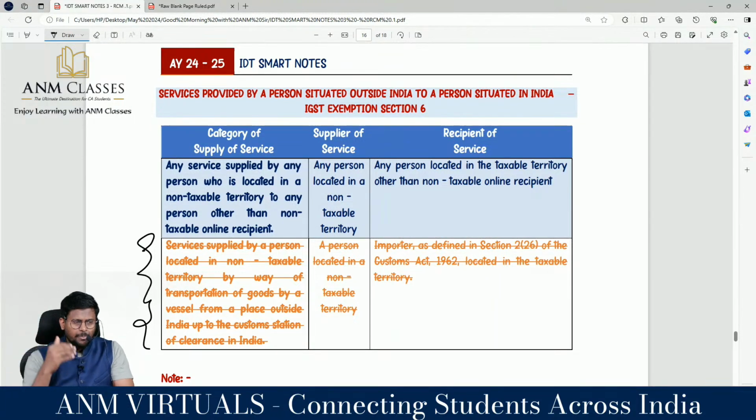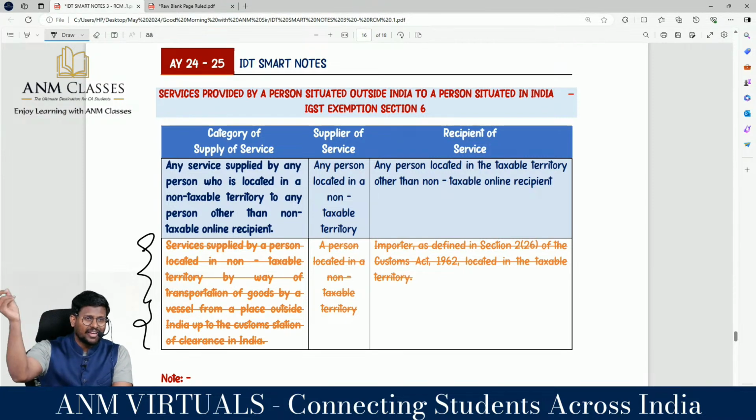Yes, the service recipient is either a taxable online recipient or a non-taxable online recipient. If it's a taxable online recipient, they will pay tax under RCM. Whereas if the recipient is a non-taxable online recipient, FCM will be applicable. Right? Yes, sir. So we have transportation of goods by vessel from a place outside India till the customs station of clearance in India.